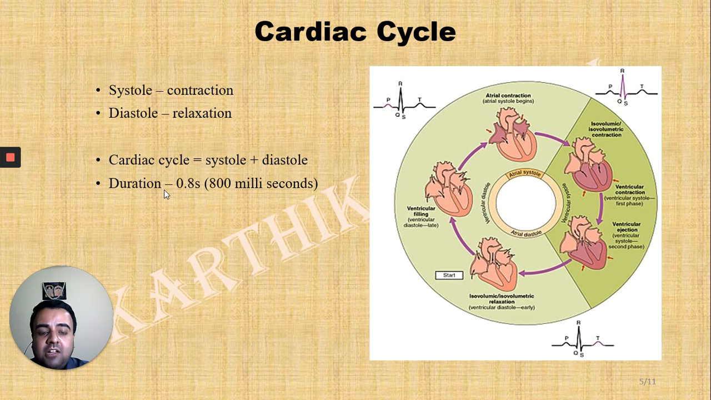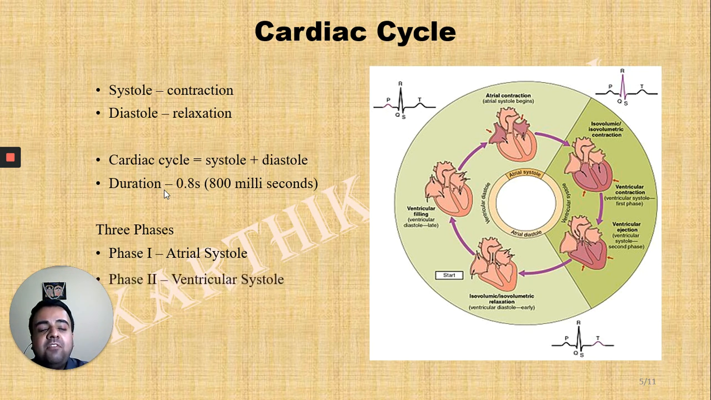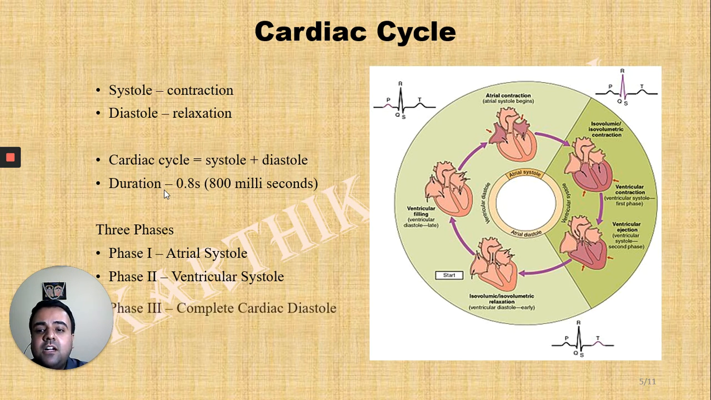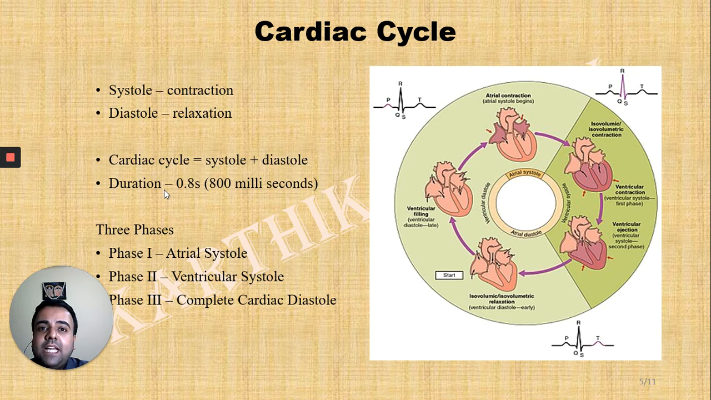Now, in this figure, we can see three phases of the cardiac cycle. The first phase is the atrial systole or the contraction of the atria. The second phase is the ventricular systole or the contraction of the ventricles. And the third phase is the complete cardiac diastole, also known as the joint cardiac diastole, where all the chambers of the heart are in a relaxed state for a small duration. Now let us dwell deeper into each phase of the cardiac cycle.